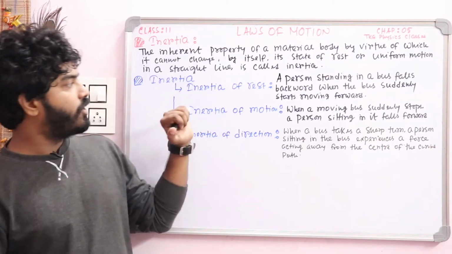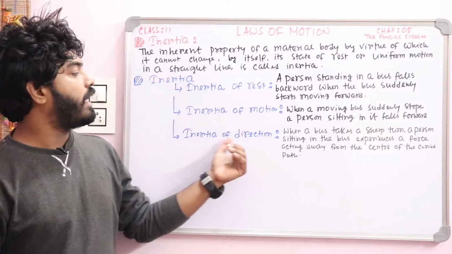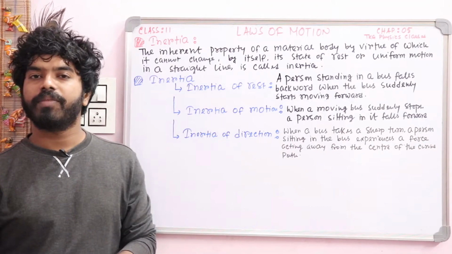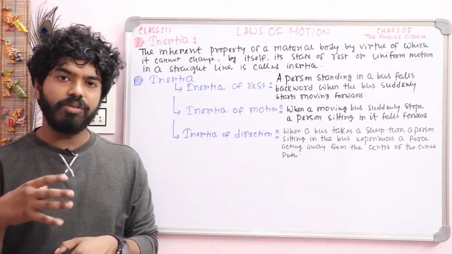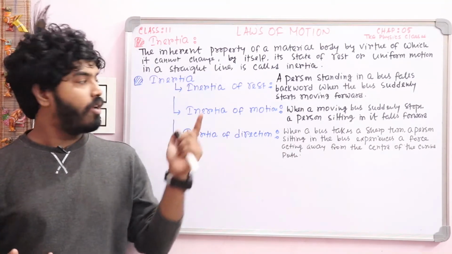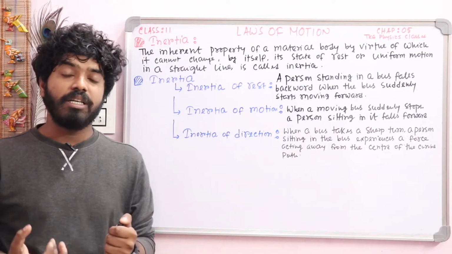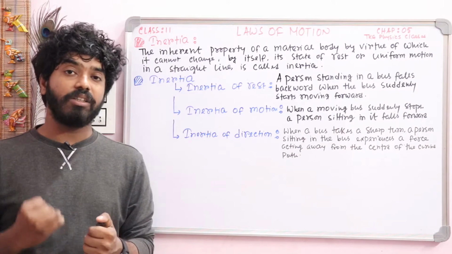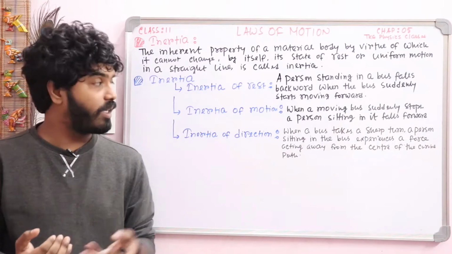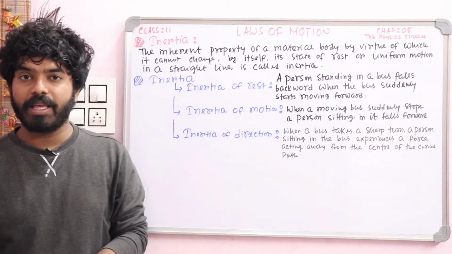So there are mainly three types of inertia. First one, inertia of rest. Second one, inertia of motion. And third one, inertia of direction. So our first part is inertia of rest. All of you know the definition of inertia, so obviously inertia of rest is a tendency of a body by which the body cannot change its state of rest. That's why it is named inertia of rest.